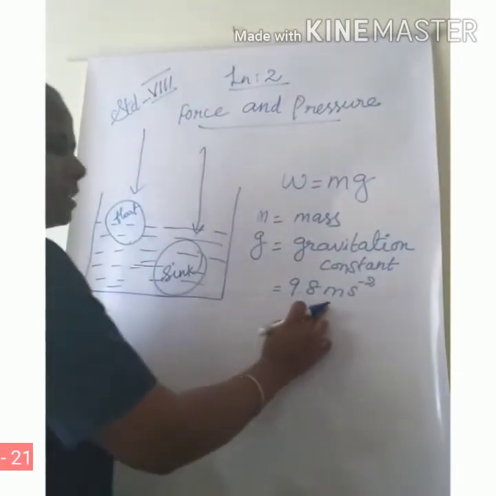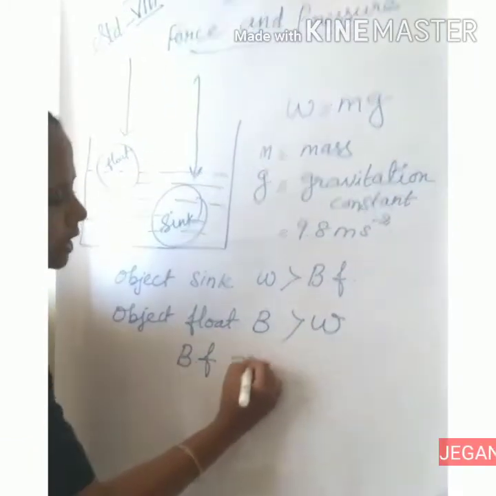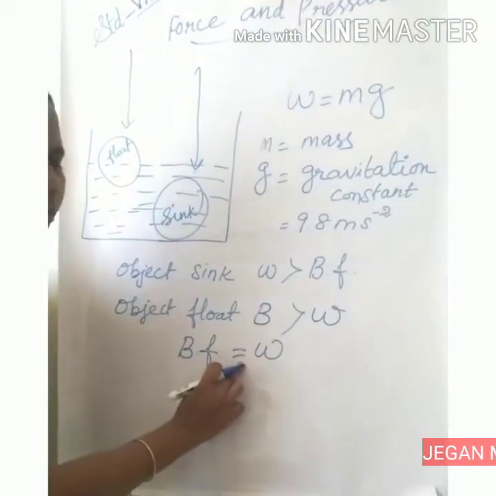This is the constant value. So, buoyant force is equal to weight.